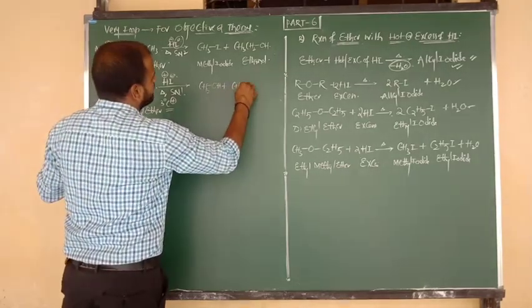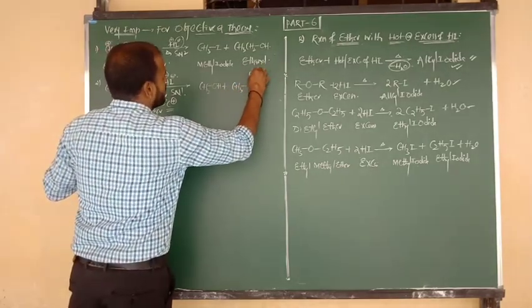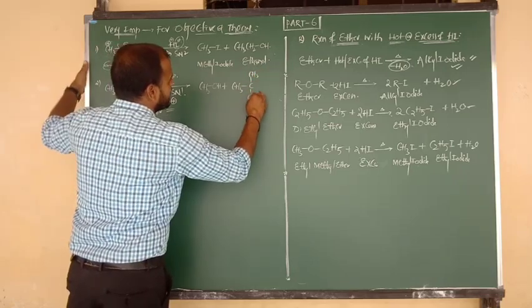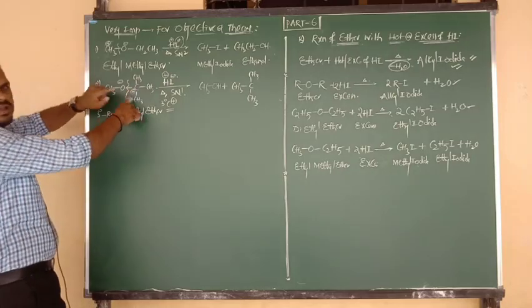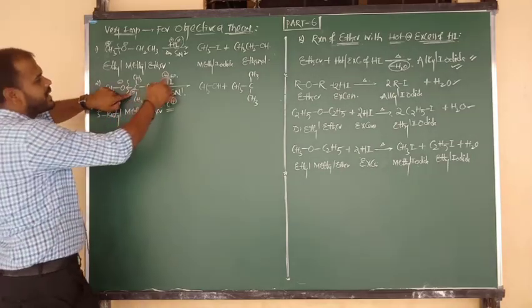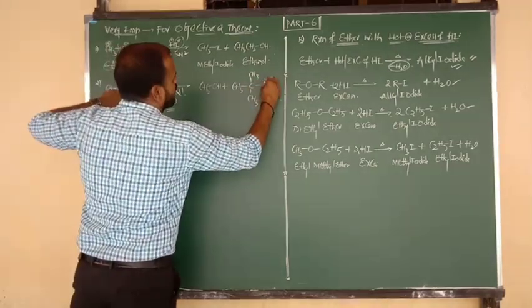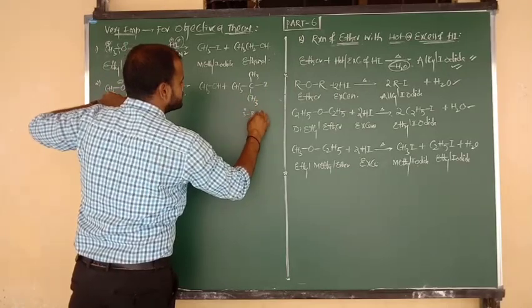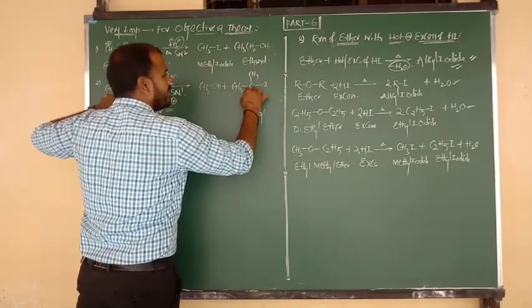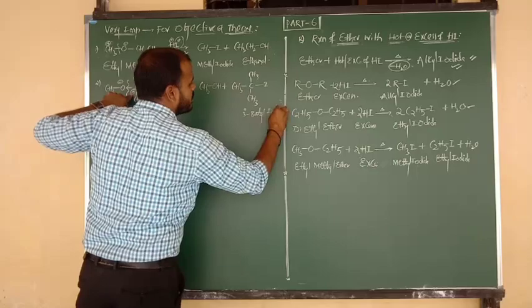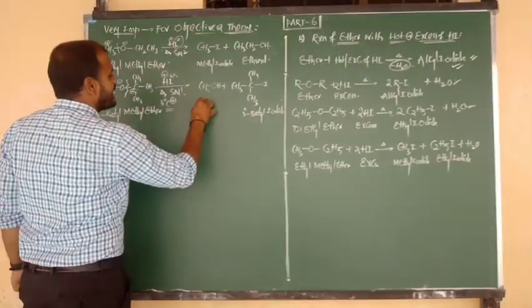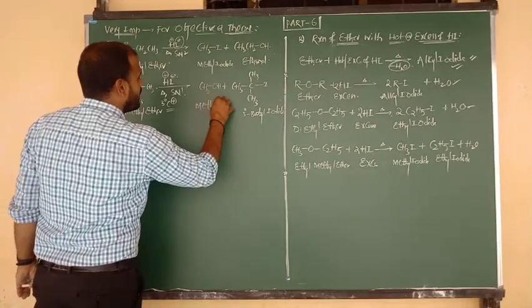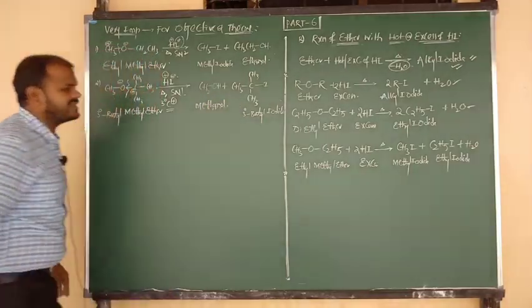And the remaining bulky group contains C plus. Okay, I am going to write here the bulky group. CH3 bonded to C, above plane CH3 and below plane CH3. The central C contains a charge, nothing but plus, a tertiary carbocation. It is attacked by I minus. So you are going to get the product, tertiary butyl, connected to what, nana? Iodine. So the product is called tertiary butyl iodide, and the other product is called methyl alcohol, and we can say methanol.